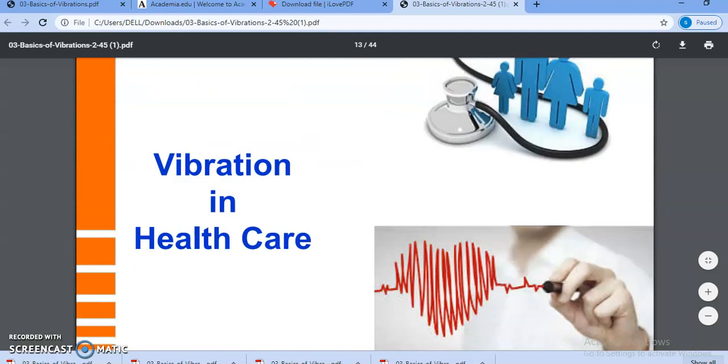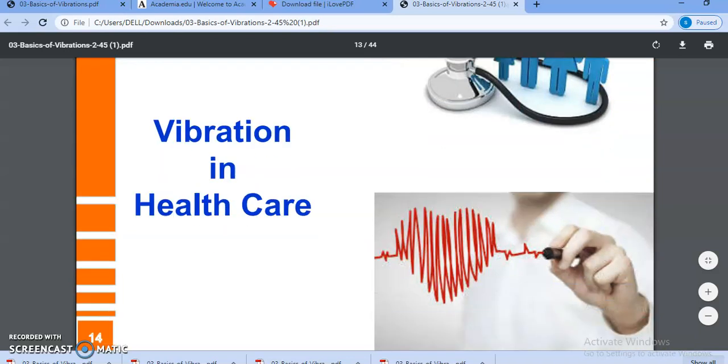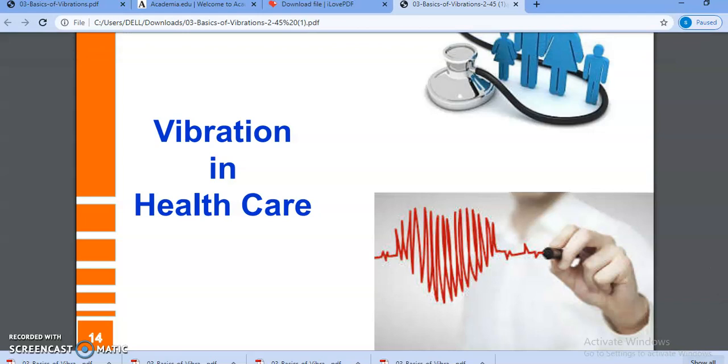Take vibration in healthcare. How can we use vibration in healthcare? In ECG applications, when we plot a heartbeat on paper using an ECG, accelerometers are placed on our chest and measure our heartbeat vibration, and they plot it on paper. Then the doctor says whether this is a good sign or a danger.